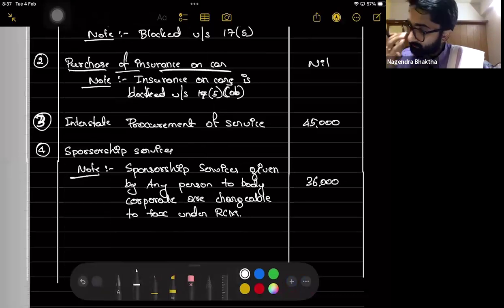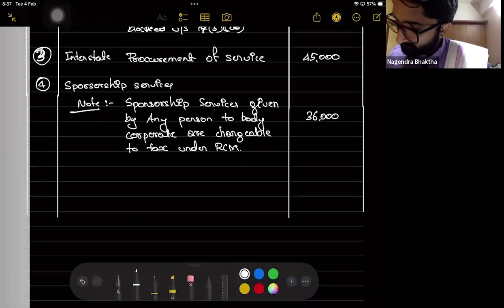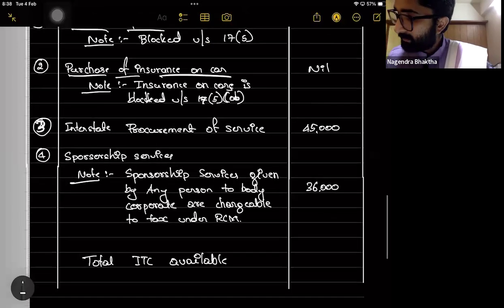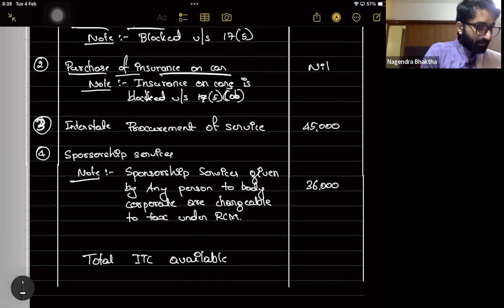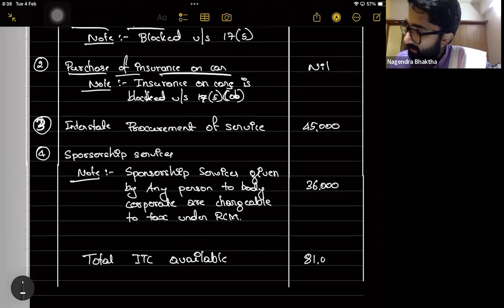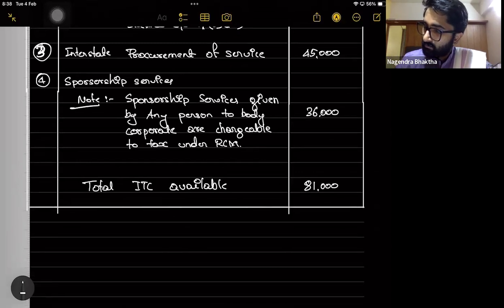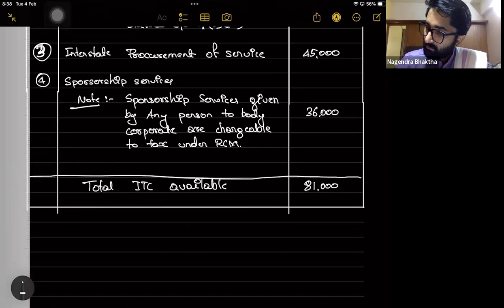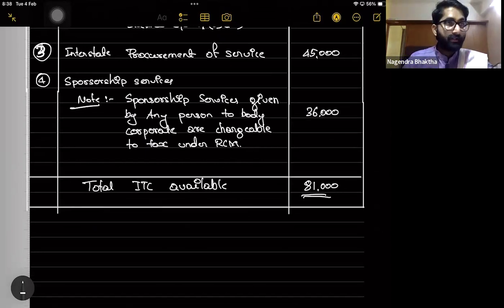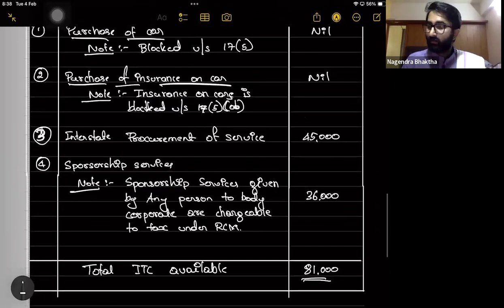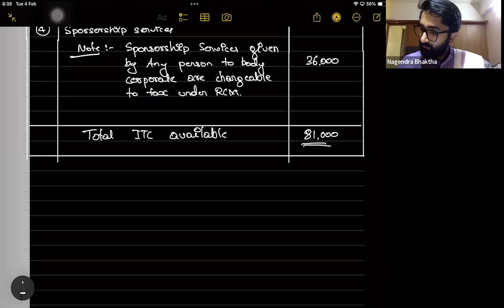Total ITC available. How much? 36,000 plus 45,000 is equal to 81,000. So totally it is 81,000. That is the total ITC which is available.